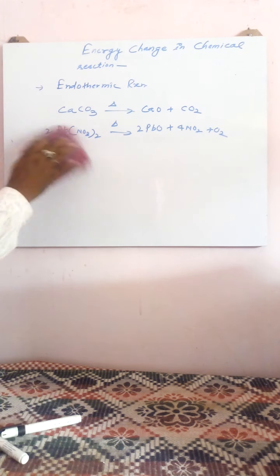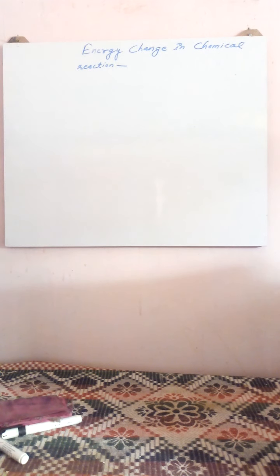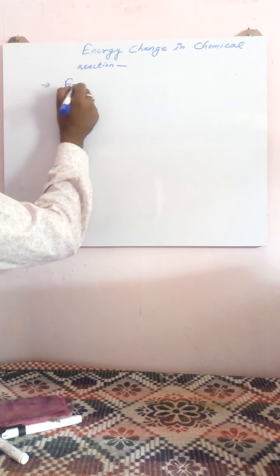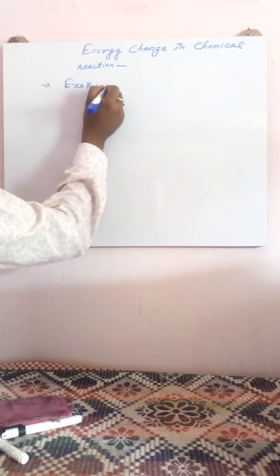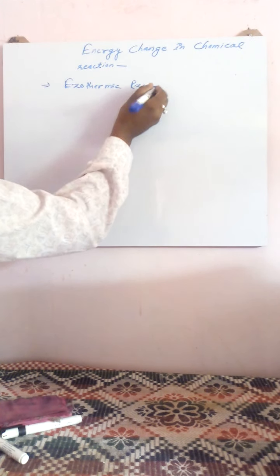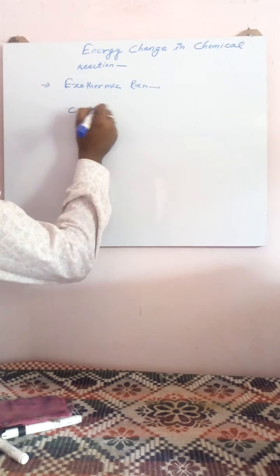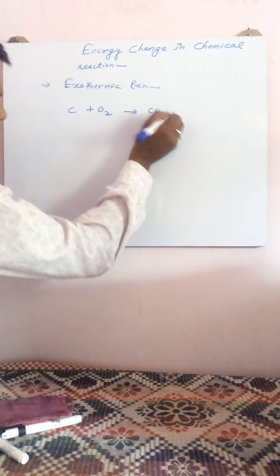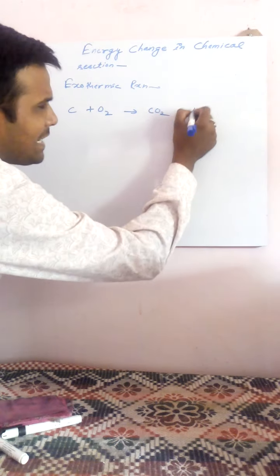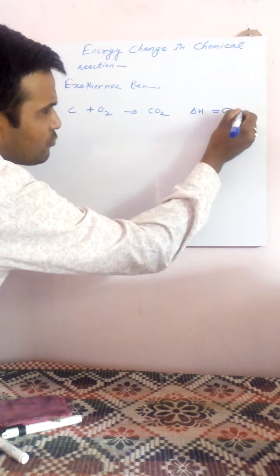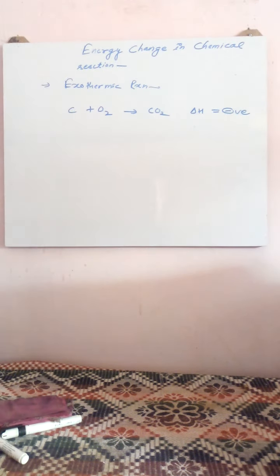Right? Now see exothermic reaction. What I told you: in an exothermic reaction, energy given out is more as compared to energy taken in. So let's see a very common example, burning of coal to form carbon dioxide. Here the value of delta H is negative. Why is the value of delta H negative? Because energy given out is more than energy taken in. That's why this reaction is an exothermic reaction. Right?